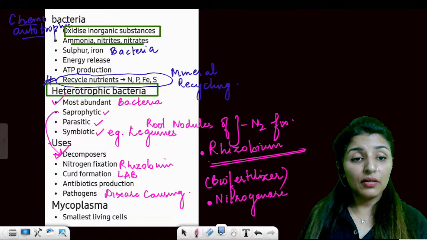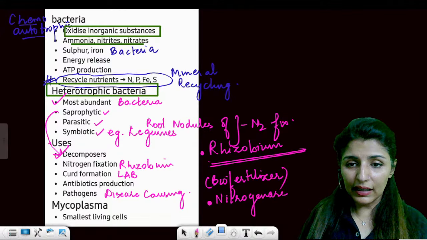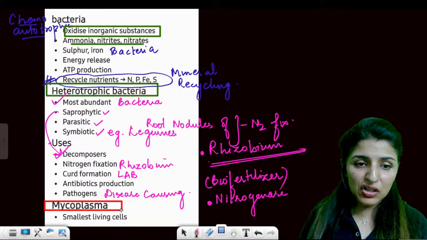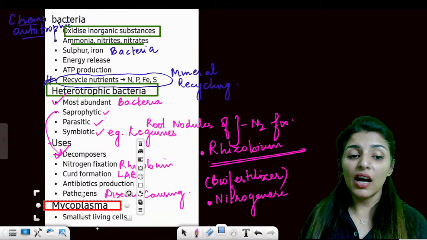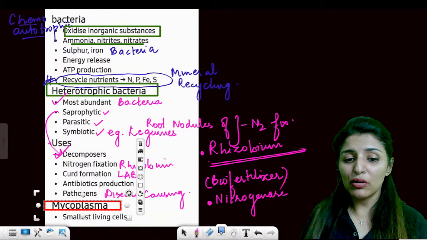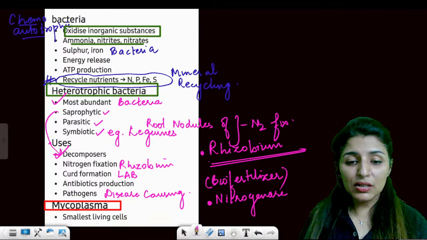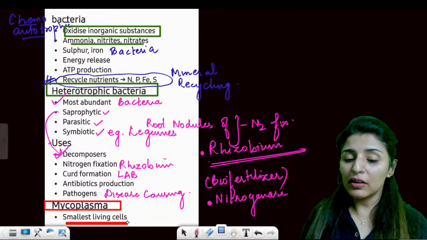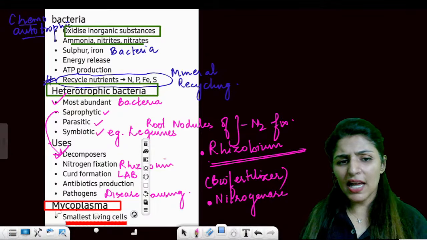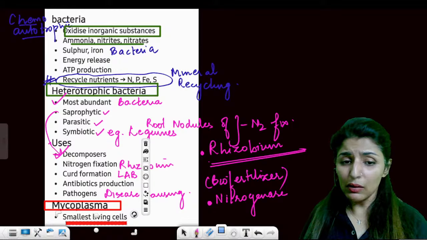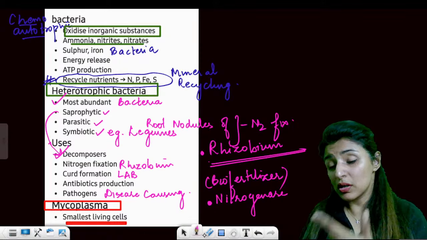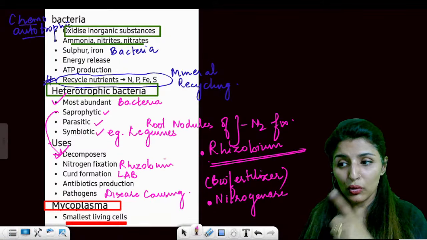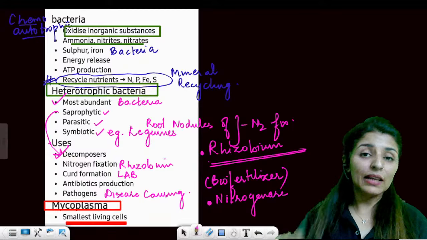Okay, now next category of organisms which are found amongst the kingdom Monera are mycoplasma. See, about mycoplasma, what all you must remember, it is the smallest living organism. Can anyone tell me the size of the mycoplasma in the chat? Anyone? Yes. See, it is going to be a question round also, so that you also know what you don't remember. And I'll give you a hint.